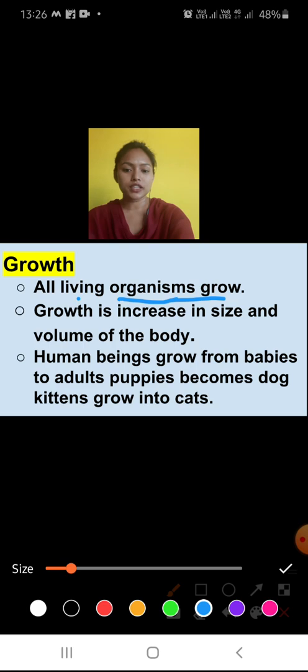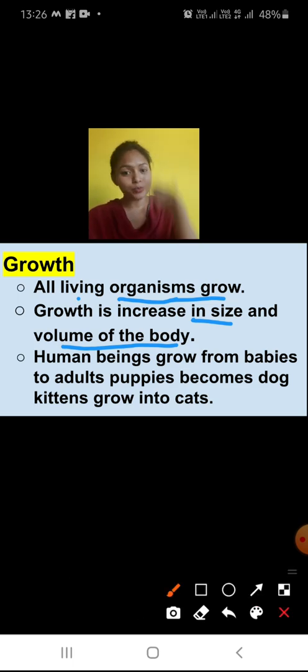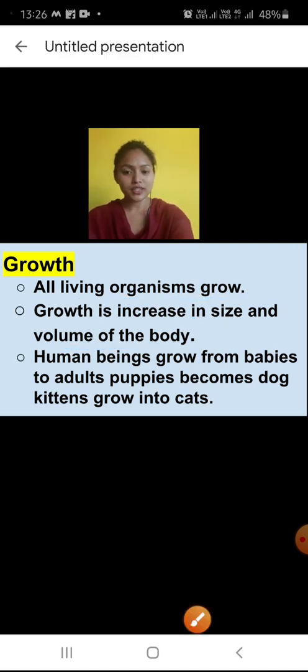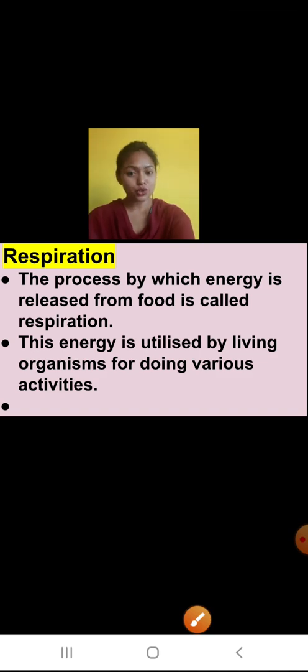Growth means increase in size and volume of the body. Human beings grow from babies to adults. Puppies become dogs, kittens become cats, and small plants become big trees. So all these are the steps of growth, and we can say all living organisms show growth.